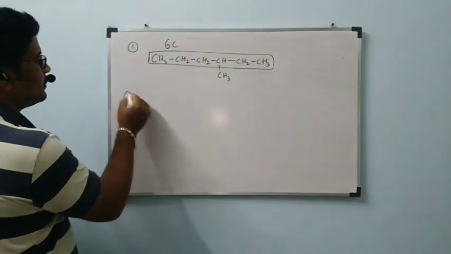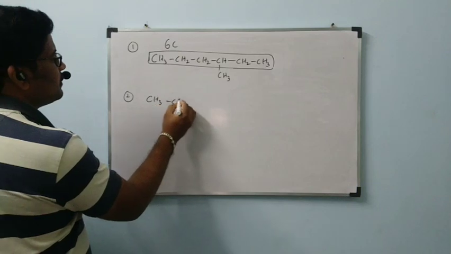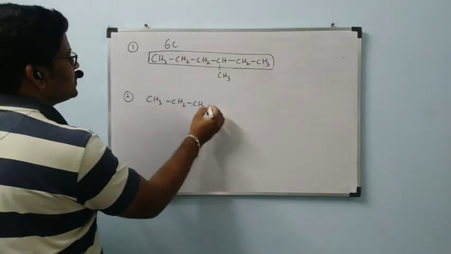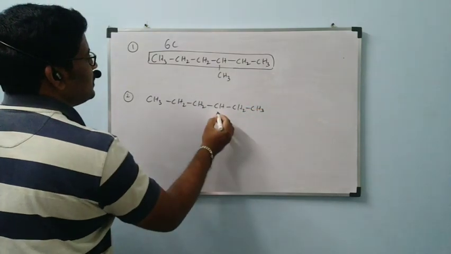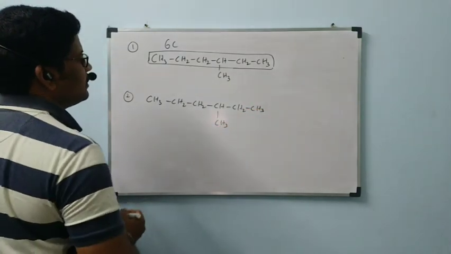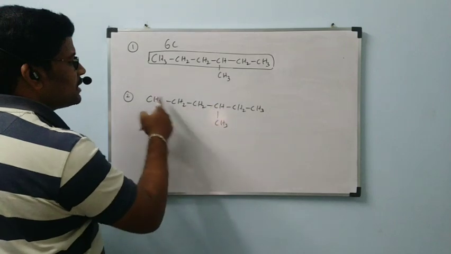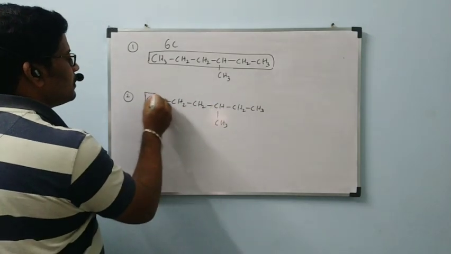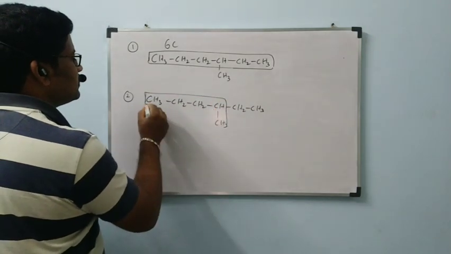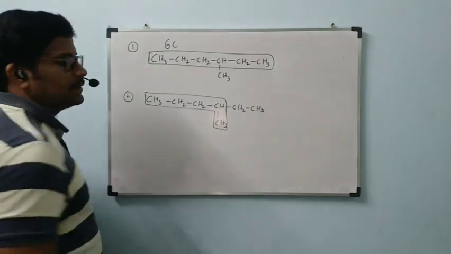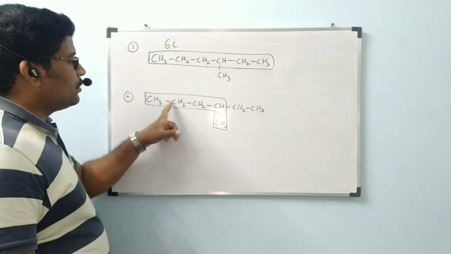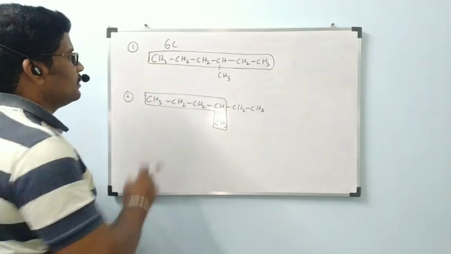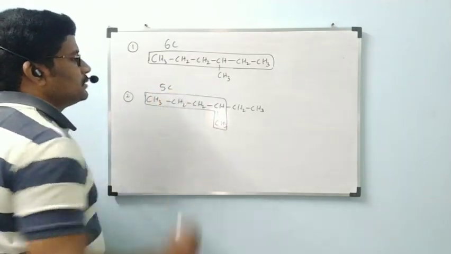Second possibility: CH3, CH2, CH2, CH, CH2, CH3, CH3. Like this I am going to check, keeping it in a box now. How many carbons? 1, 2, 3, 4, 5. 5 carbons.